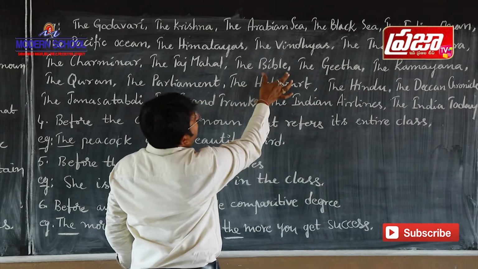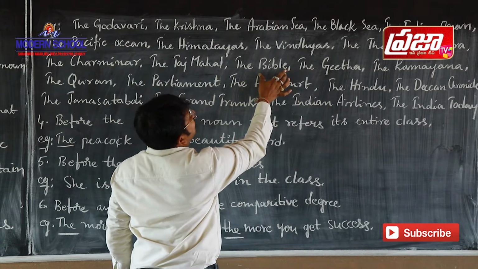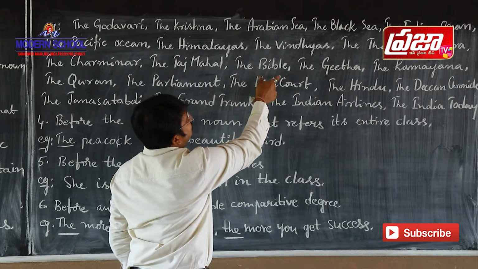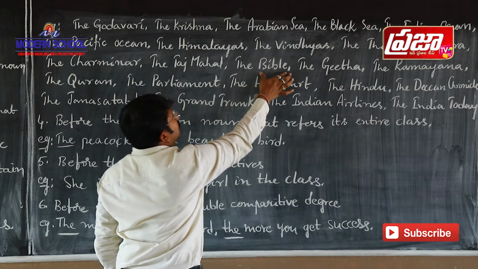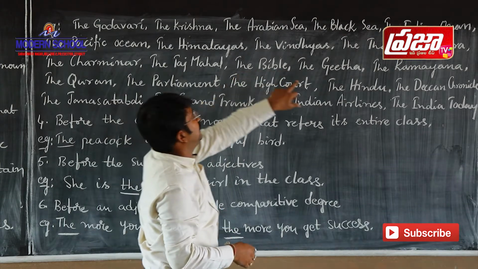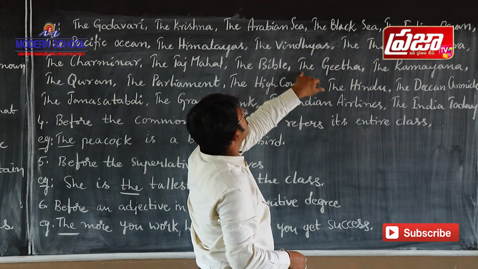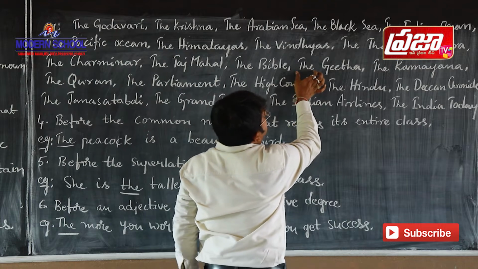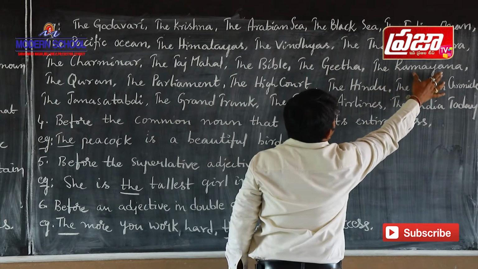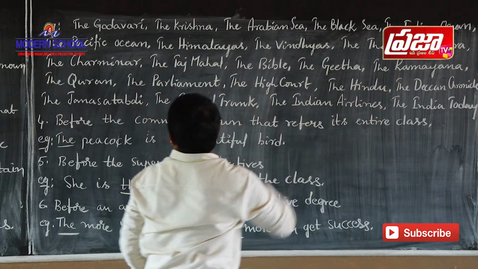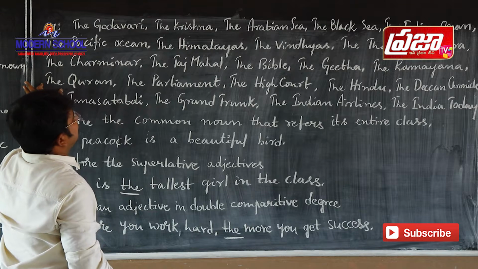Say, for example, Bible. This is the name of the sacred book of Christians, right? So before Bible we use the definite article. Even Gita, it is also a religious book, Bhagavad Gita, okay? So we use the definite article. The Ramayana is a religious book; we use the definite article "the". And even Quran, the name of a religious book, we use the definite article "the".